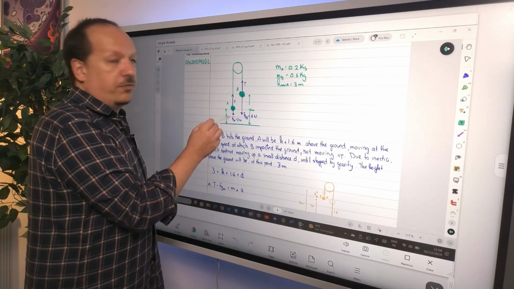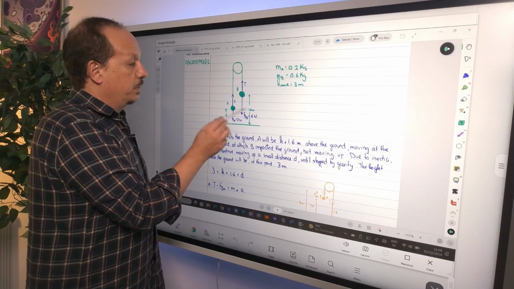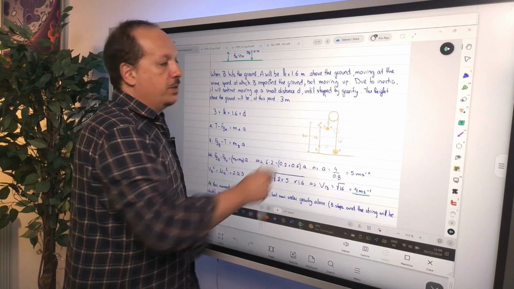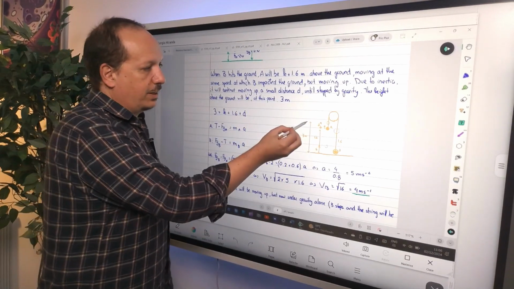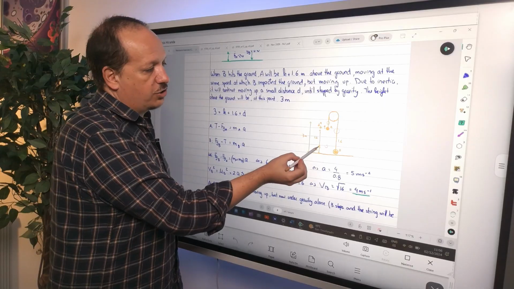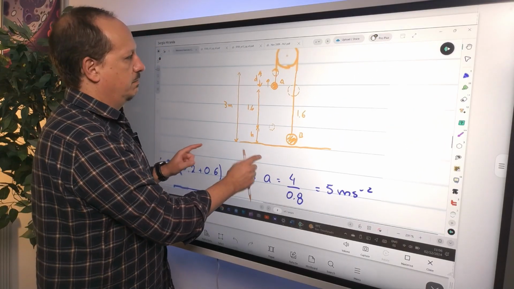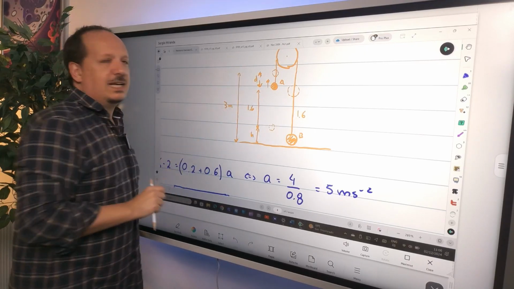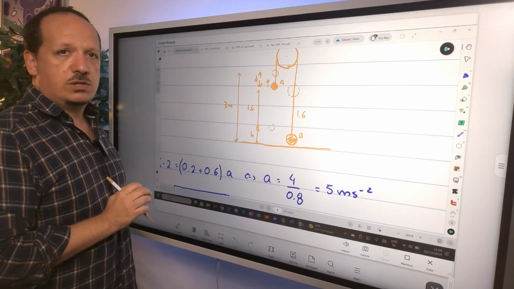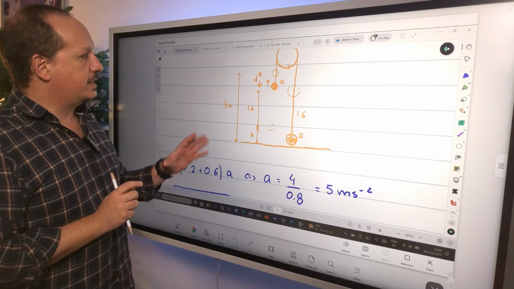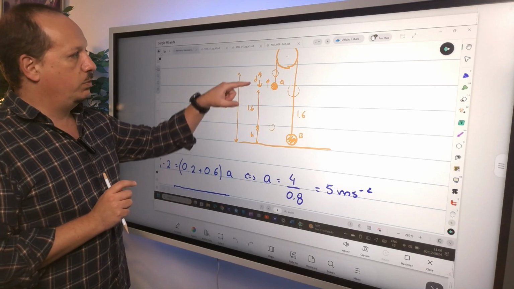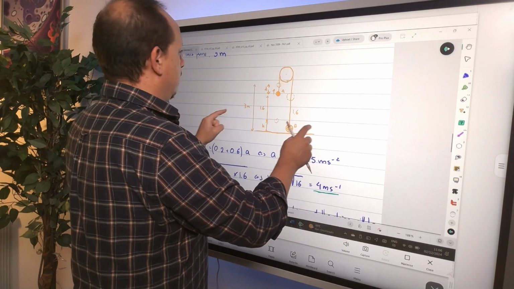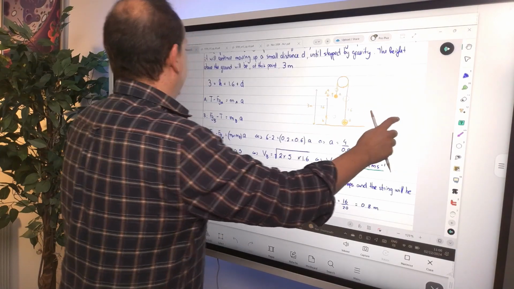It's going to be the value of h, right? So you have h plus 1.6 plus that little tiny distance that it still goes up just before it stops. That's what 3 is. These 3 meters are the h, the 1.6 meters that this one goes down, and that tiny distance that it still goes up because of inertia. All right? So that's how you're going to calculate h. You already know this. Once you know this, you can get the h. So you have to know that distance. All right? So how do you get that distance?